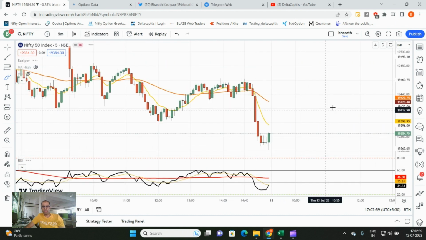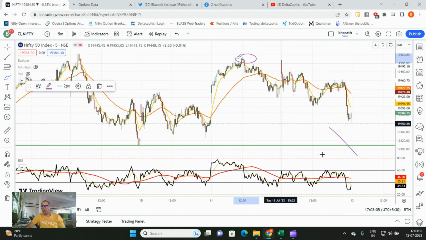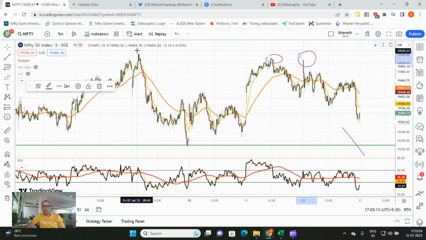It is a third attempt. Look at this. Today, we almost opened at 19,500. If the bulls were so strong, they would have broken it. Couldn't happen. So yesterday we saw 500. Today gap up towards 500 and immediately sell off. And on the previous